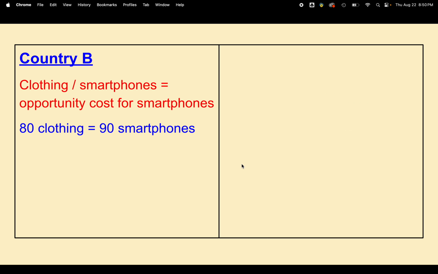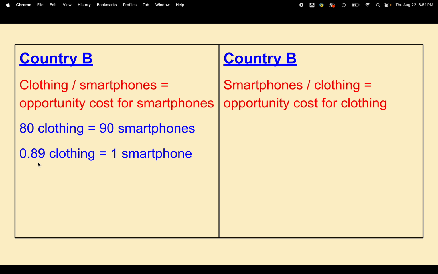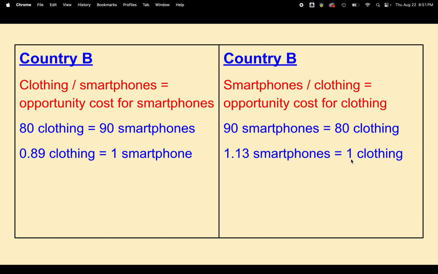Then let's look at country B. We're going to figure out their opportunity cost for smartphones first. And we're going to divide the 80 clothing by the 90 smartphones because we want to solve for smartphones. We want to get this down to 1. And we find that to make one smartphone, they're giving up 0.89 clothing. Then for country B, their opportunity cost for clothing, we divide the 90 smartphones by 80 clothing. And to make one clothing, they could have made 1.13 smartphones instead. So their opportunity cost to make one clothing is 1.13 smartphones.